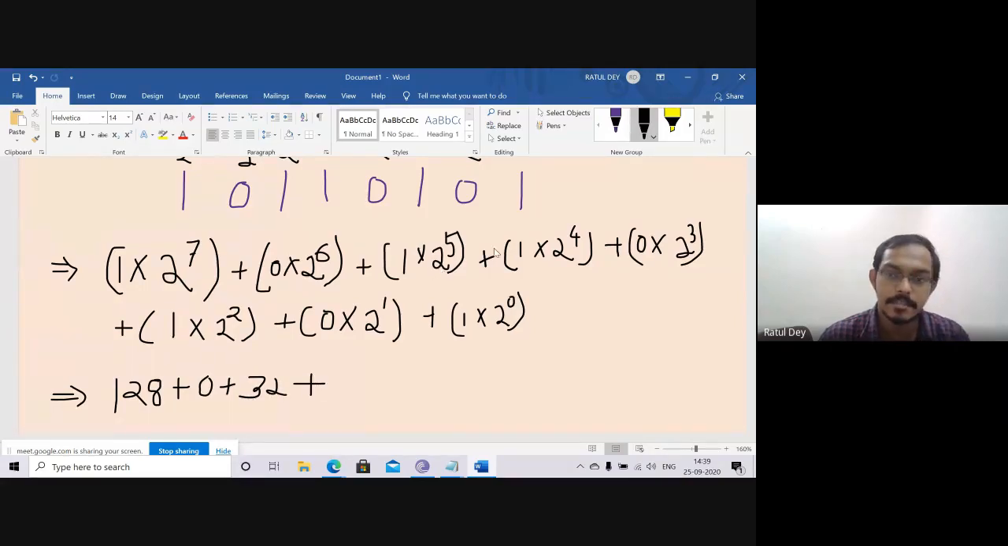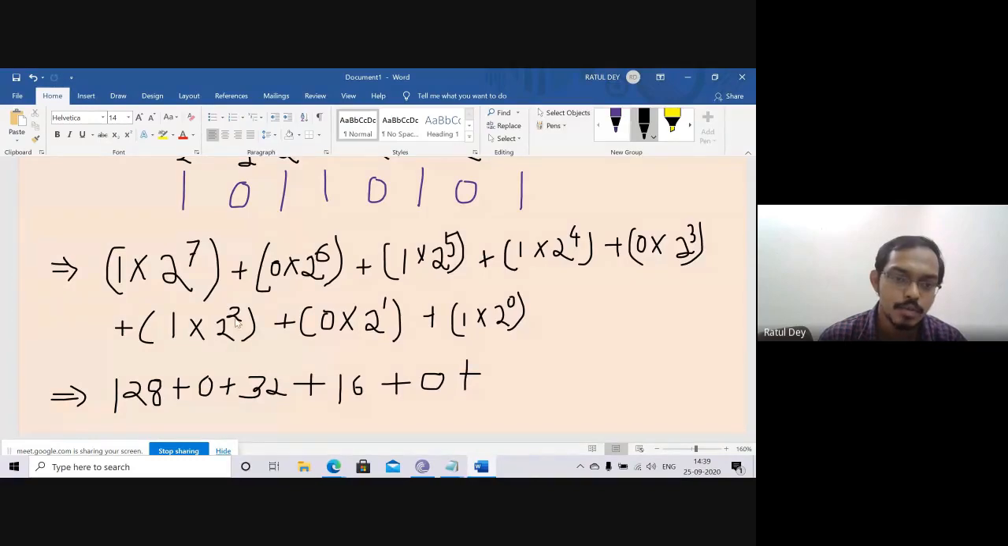Again, 1 multiply 2 to the power 4 is 16. Again, 0 multiply 2 to the power 3. Can anyone say what that is? This is 0. 0 multiplied by anything is 0. You can remember that.